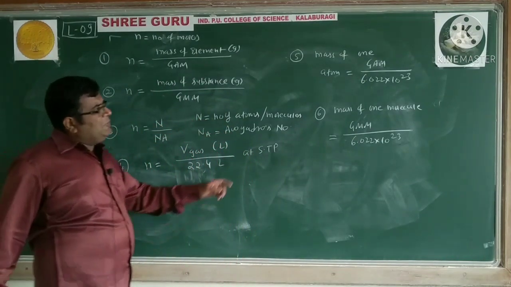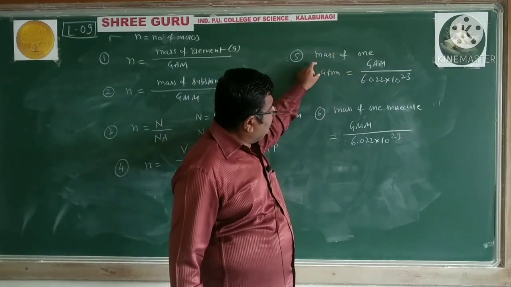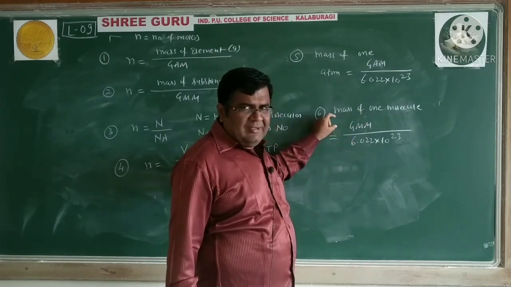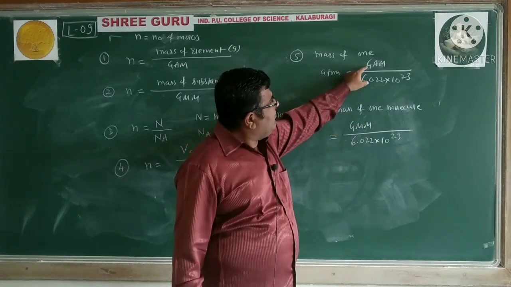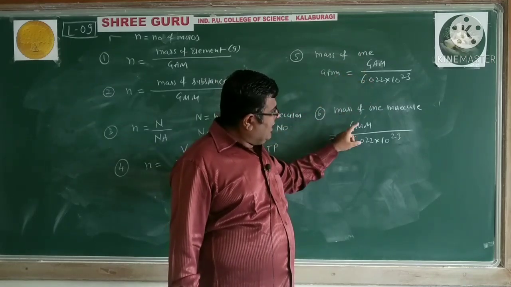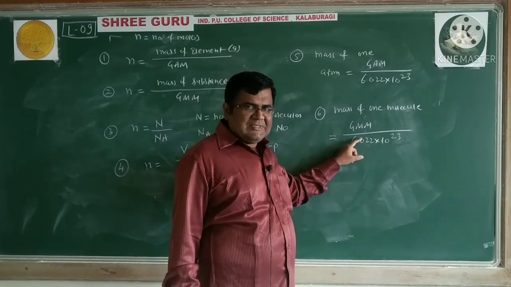It means gram atomic mass is equal to mass of one atom multiplied by Avogadro number. Gram molecular mass is mass of one molecule multiplied by Avogadro number. Because gram atomic mass is nothing but mass of Avogadro number of atoms, and gram molecular mass is nothing but mass of Avogadro number of molecules.